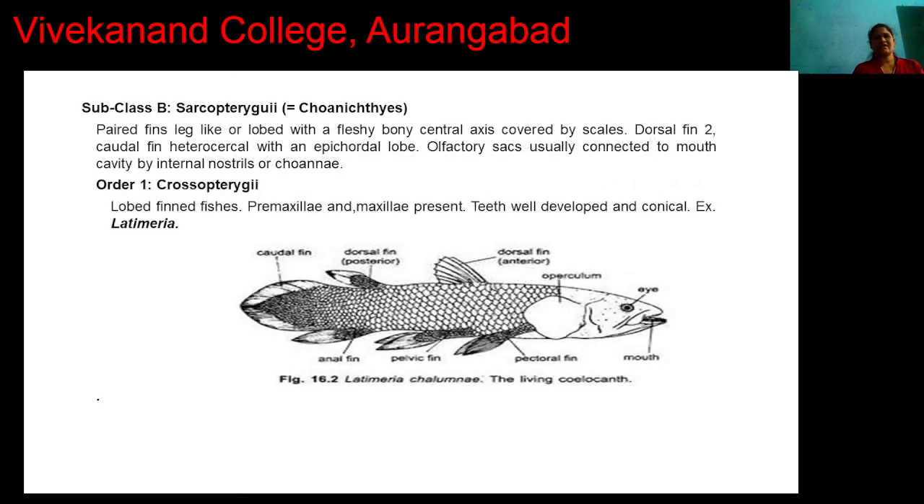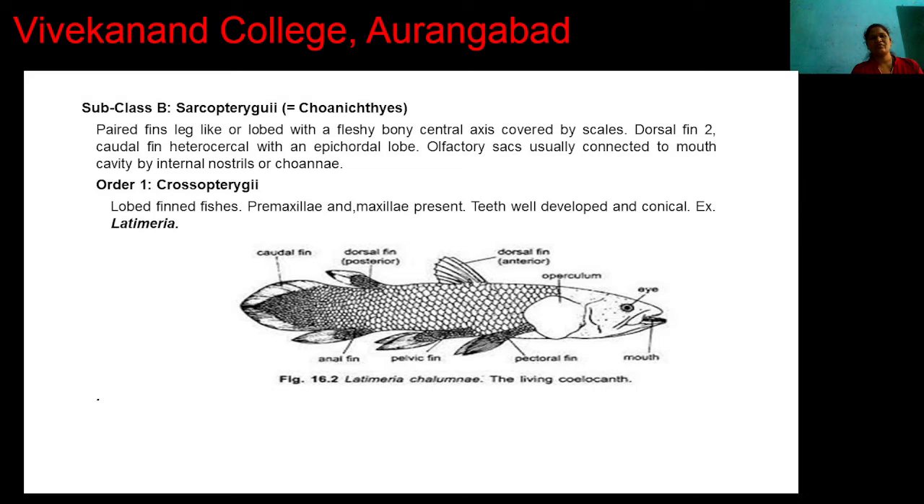Then next class, in the previous lecture we saw the two subclasses. First Actinopterygii and second Sarcopterygii. Here Actinopterygii we have completed. Then next subclass is the Sarcopterygii. The general character of this Sarcopterygii class is that these consist of paired fins, leg-like or lobed, with a fleshy bony central axis covered by scales.